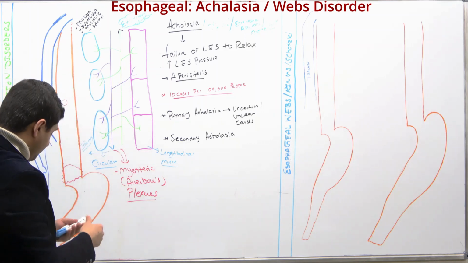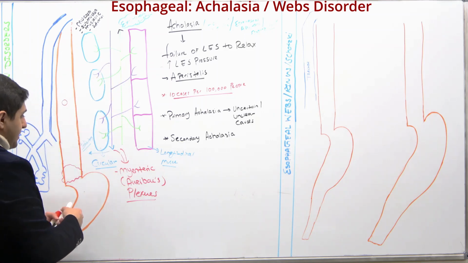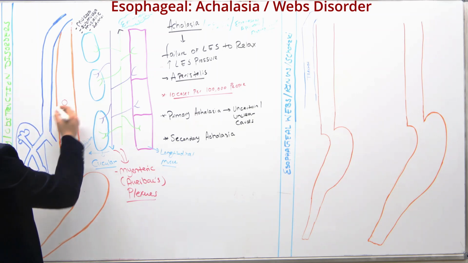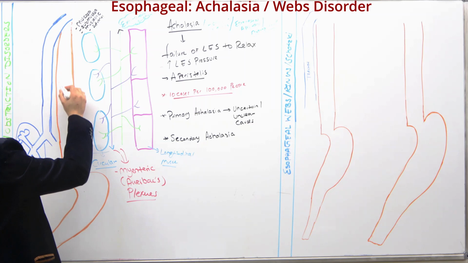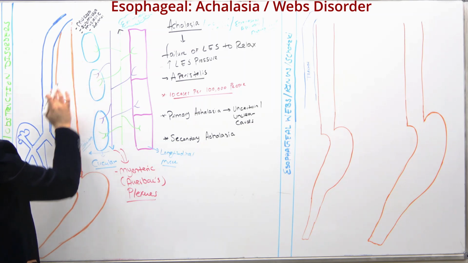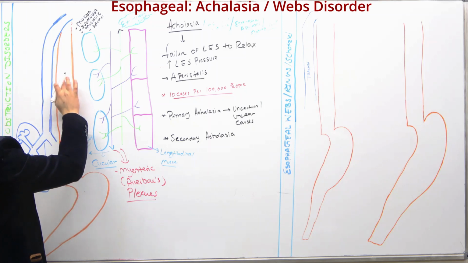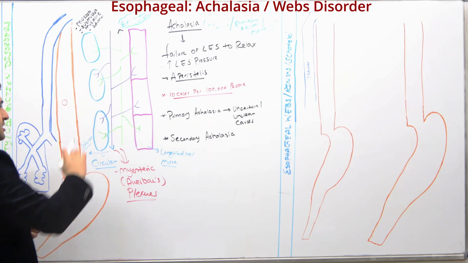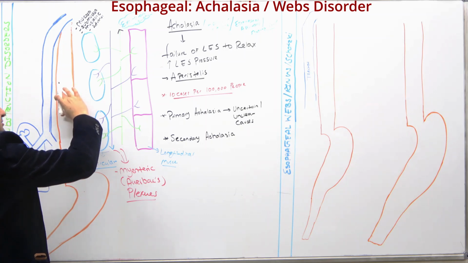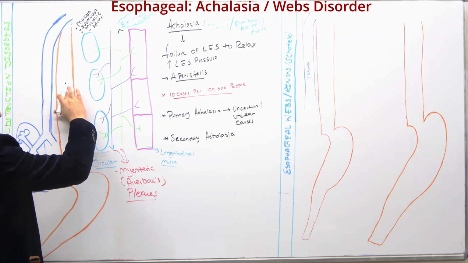All right, now one of the most important things is that in normal physiology, let's say this is a food particle, whenever the food comes in, basically there should not be any obstruction to the esophagus. And the other thing is that there has to be normal peristalsis, normal movement of the food. Normal segmental contractions and relaxation.